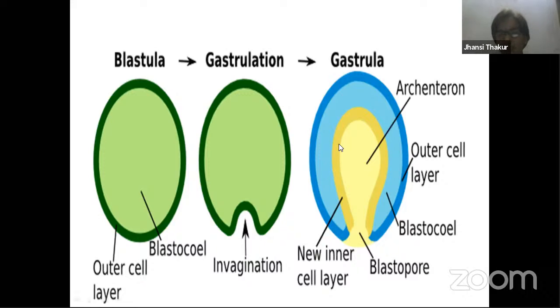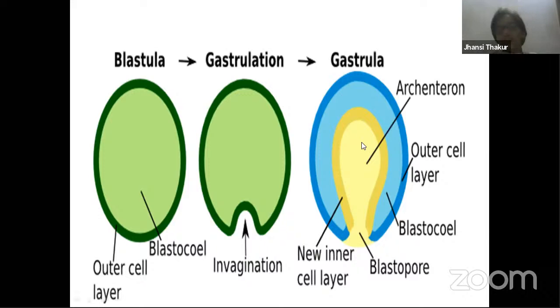And this yellow layer, what you can see, gives rise to endoderm. Endoderm forms the lining of the digestive system and parts of the digestive system like liver, pancreas, etc. And this space is nothing but the digestive cavity, the tract. We eat food and it goes, right? It is a hollow pipe. So this is the space of the digestive tract, or gut, or alimentary canal, however you may name it.